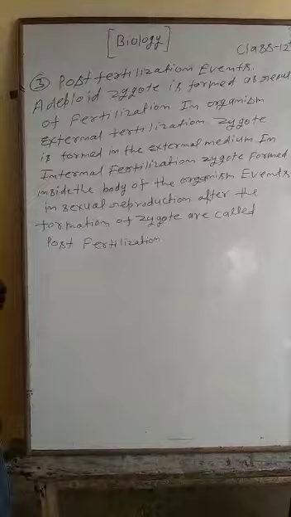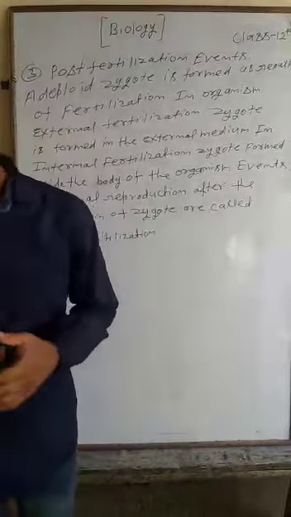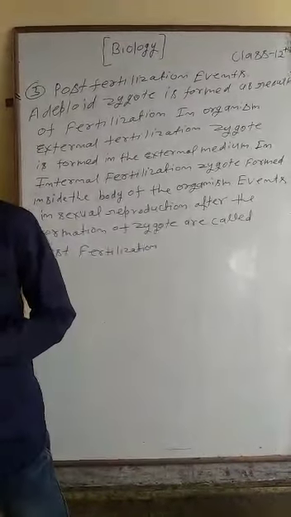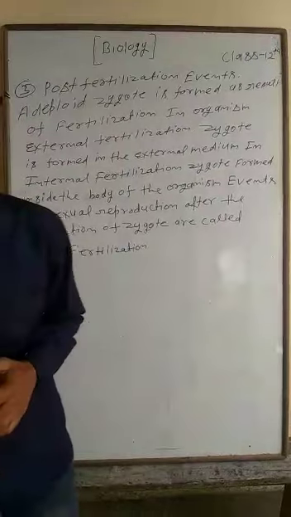In animals the zygote starts developing soon after its formation. Animals may be oviparous.